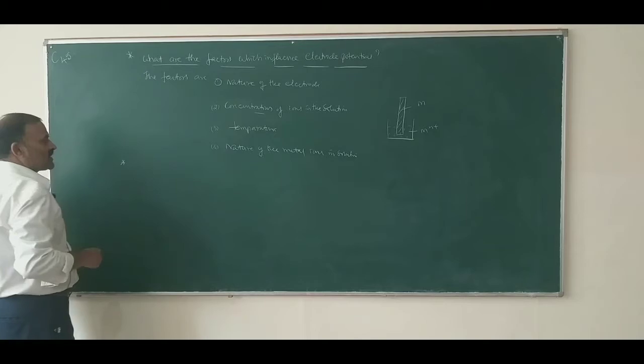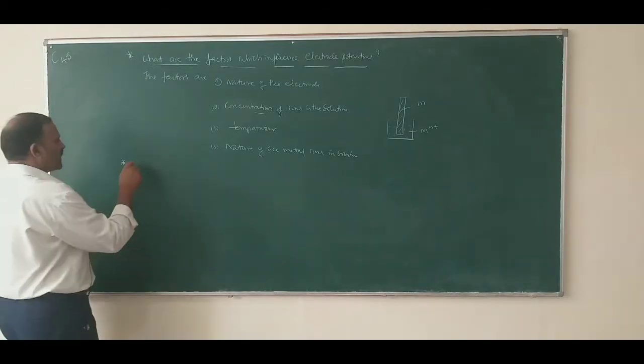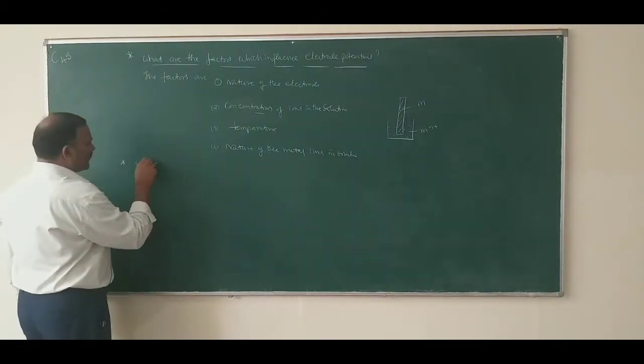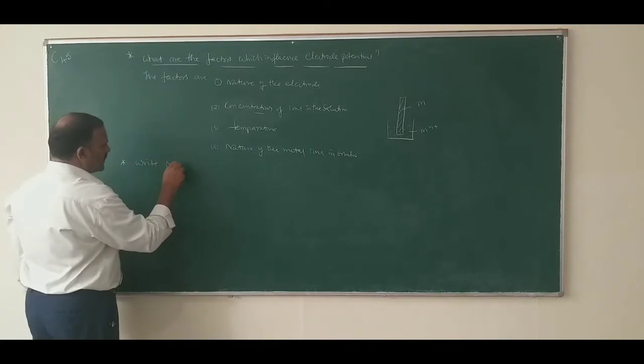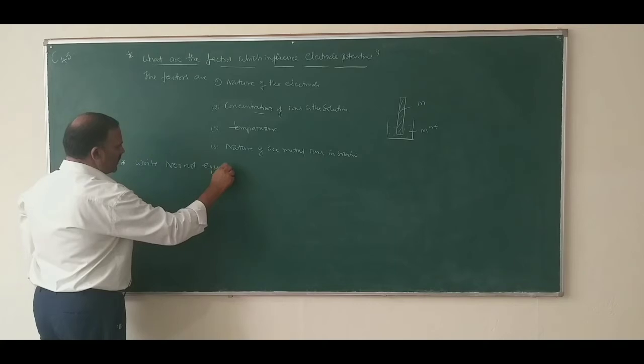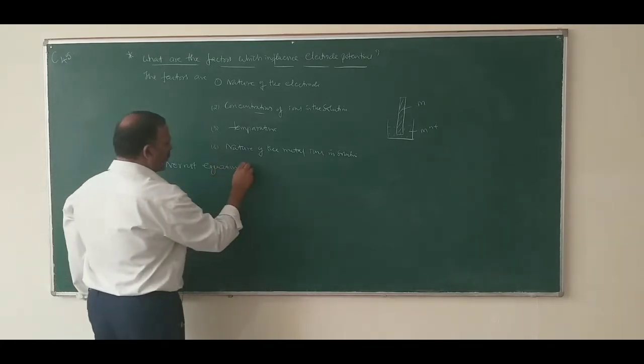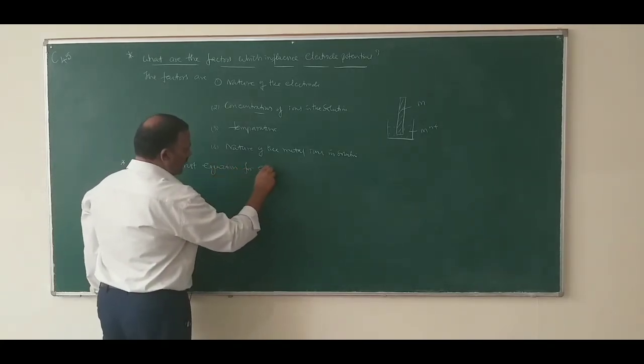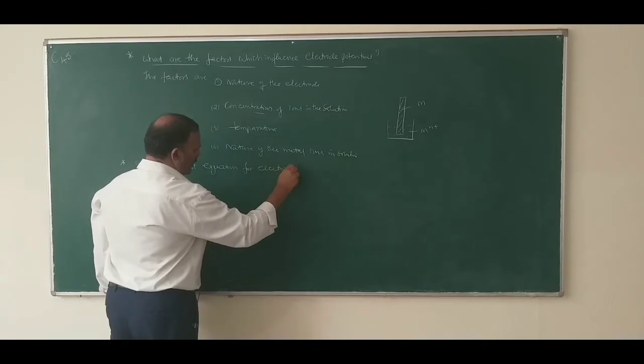Next we will study: write the Nernst equation for electrode potential.